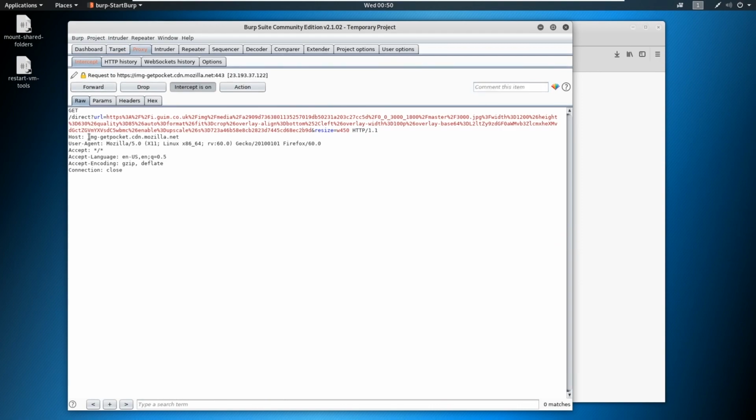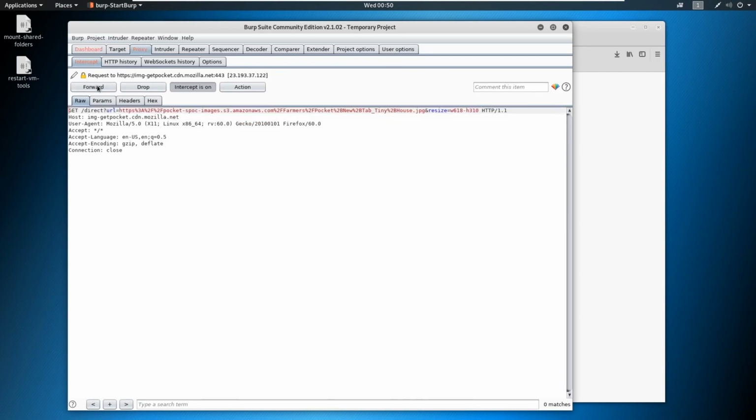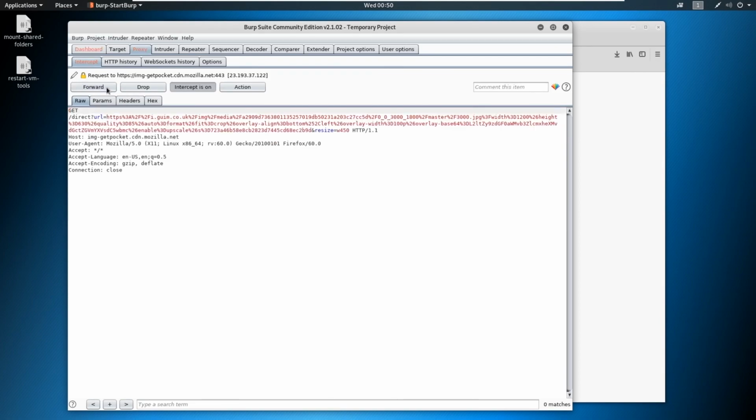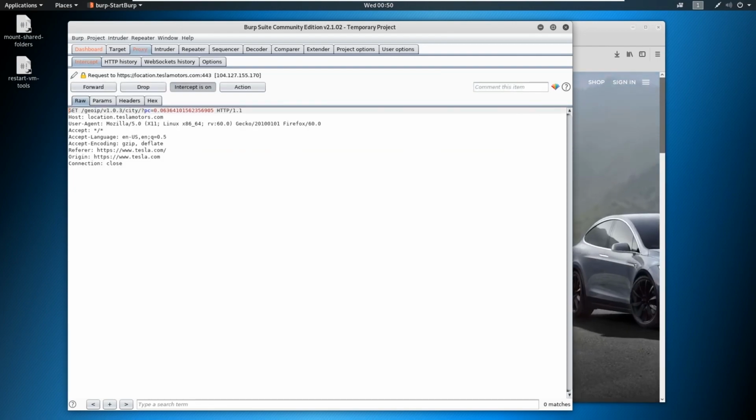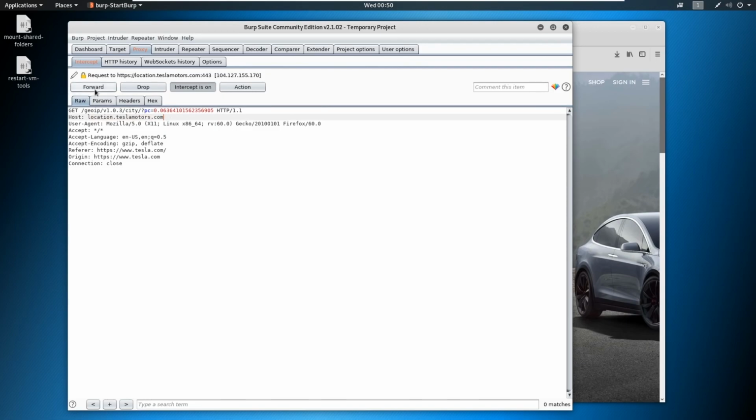And you can see that it's gathering some data here. It's captured some stuff from Firefox. We've got more Firefox. We can just click forward through this if we want. And now we can see Tesla starting to load. And what we're doing is we're intercepting requests that Tesla is making out. This to me looks like an API request or a GeoIP request. So this might be geolocation looking for a city. So we're just clicking through.